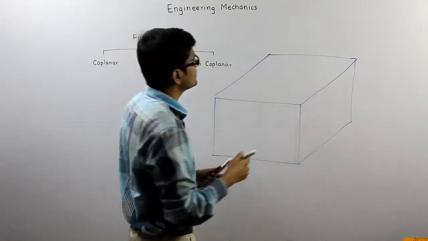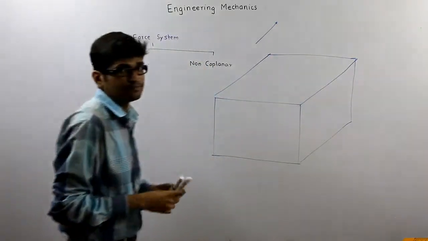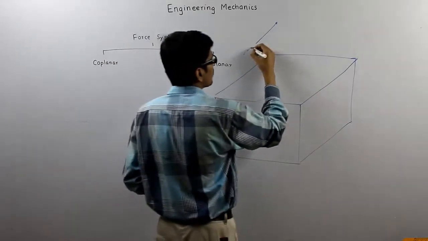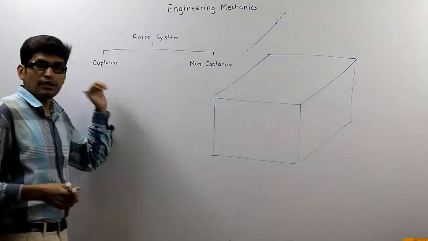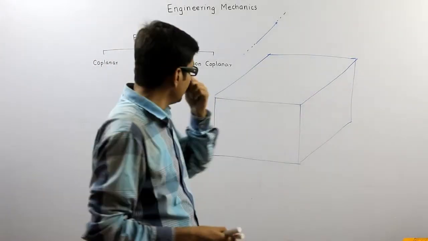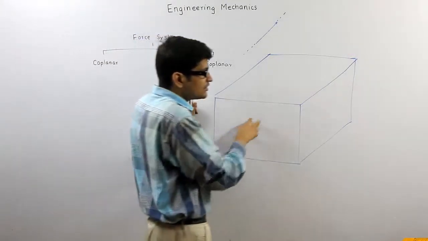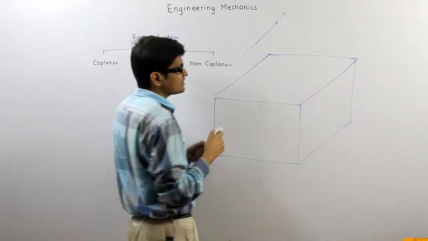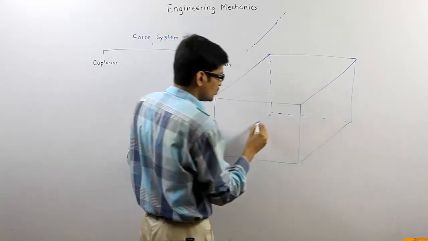But here I can't just say the force, it should be the line of action. When the line of action of all the forces lies in the same plane, it is called a coplanar force system. For example, this cube has 6 planes, which are the 6 faces of the cube.